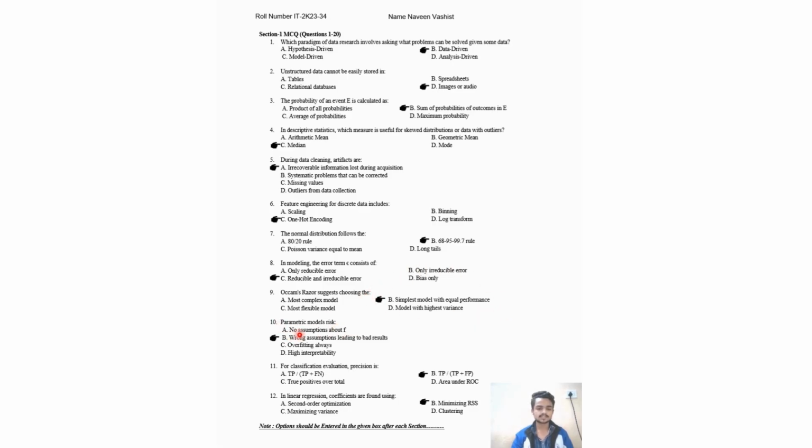Parametric model risk: A, no assumption about F, B, wrong assumptions leading to bad results. So yes, the answer is wrong assumptions leading to bad results. For classification evaluation, precision is TP by TP plus FP. In linear regression, coefficients are found by minimizing RSS. So the answer is minimizing RSS. Now we are going to deal with question number 30. Logistic regression predicts option A, numerical values, option B, probabilities using sigmoid. So the answer is probabilities using sigmoid.